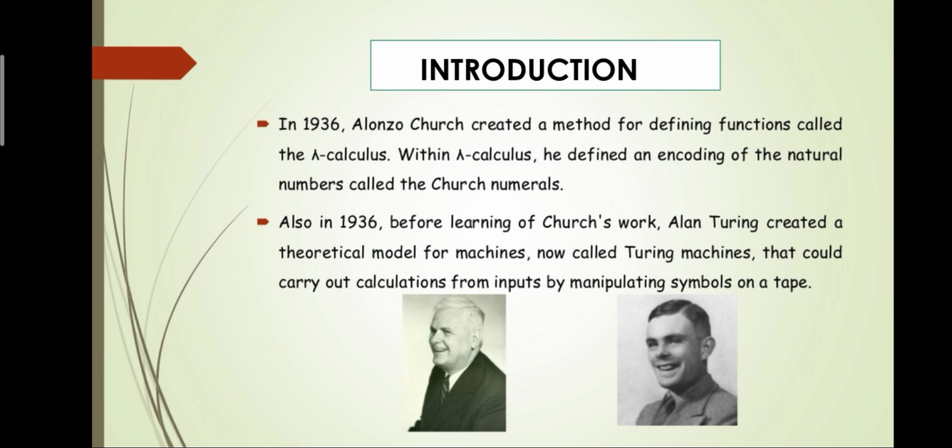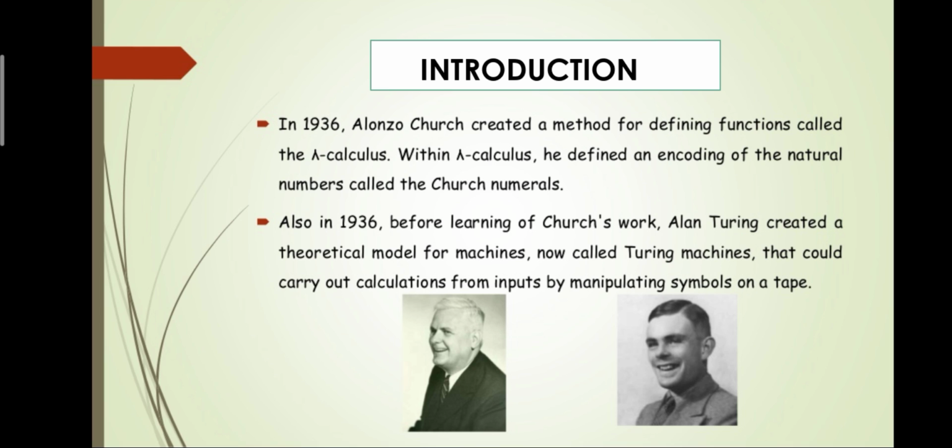Here we have two scientists who came up with two ideas. In olden days, people couldn't even say what computable means. To solve that issue, these two scientists came up with two techniques, described in this slide. In 1936, Alonzo Church, a great scientist in America, created a method for defining functions called the lambda calculus.